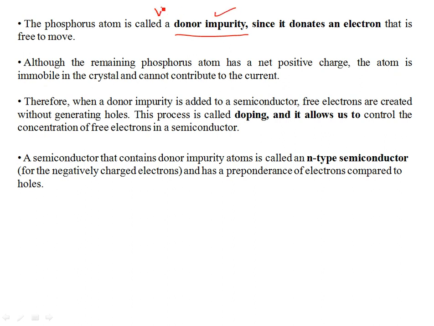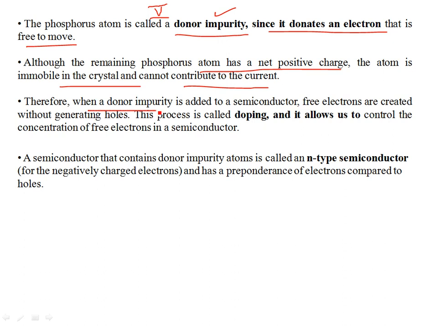You see, these group 5 elements have a different valence structure. They have one extra electron which can be contributed into the conduction band. Therefore they are donating the charge carriers, so these are known as donor impurity. Since it donates an electron, it's free to move. Although the remaining phosphorus atom has a net positive charge, the atom is immobile in the crystal and cannot contribute to the conduction of current.